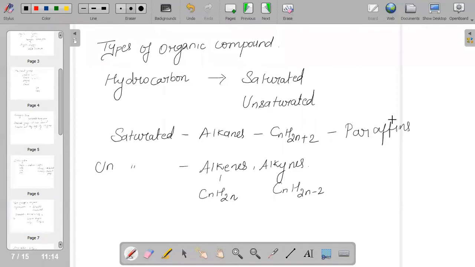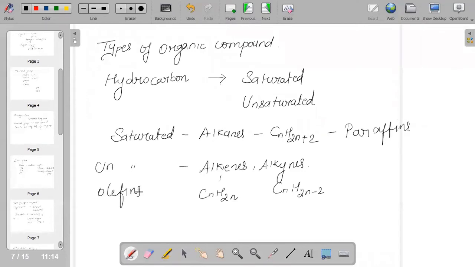Paraffins. And when we talk about unsaturated, it has two categories, alkenes and alkynes. Alkenes are CnH2n, and the alkyne formula is CnH2n-2. The other name for unsaturated hydrocarbons is olefins.